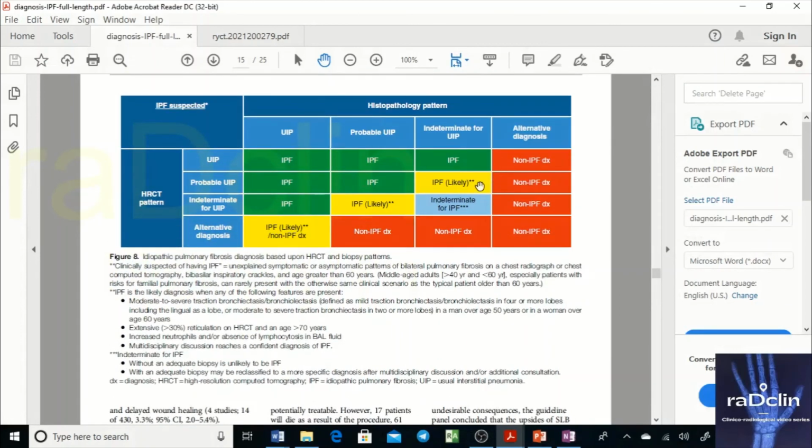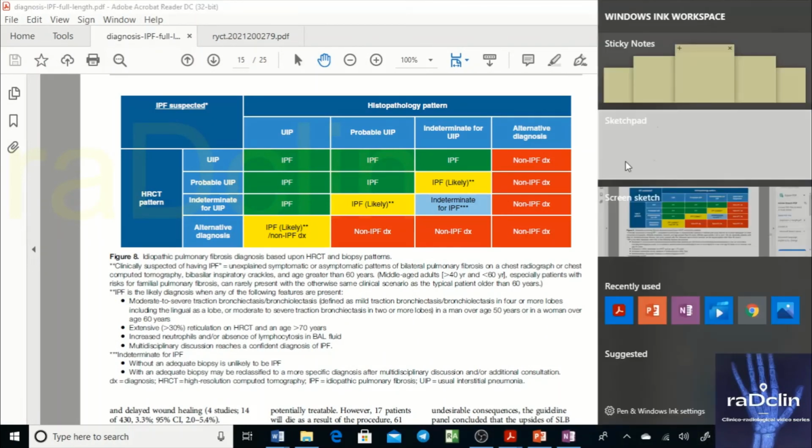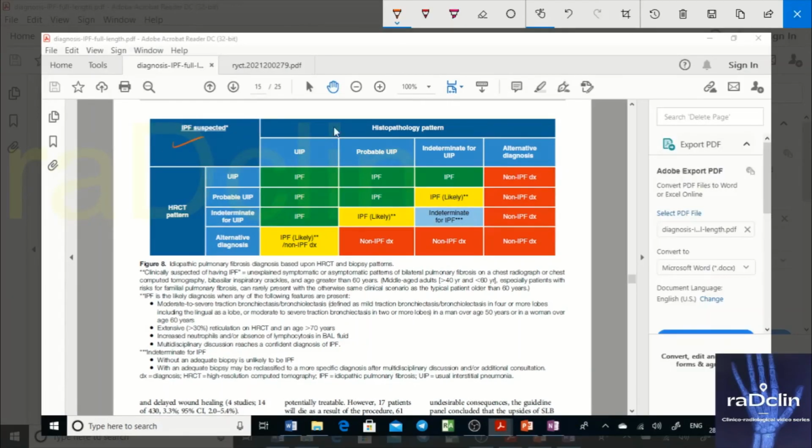See this diagram. Now you have a suspected case of IPF, and you have histopathology pattern here, HRCT pattern here. Same categories: UIP, probable UIP, indeterminate UIP, alternate diagnosis. Now, if you have UIP here, typical, obviously it is IPF.